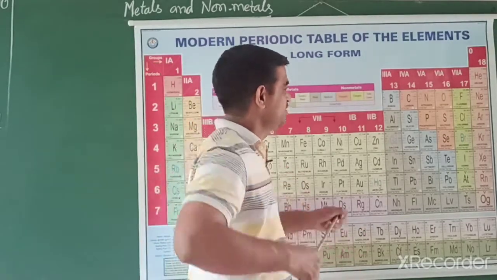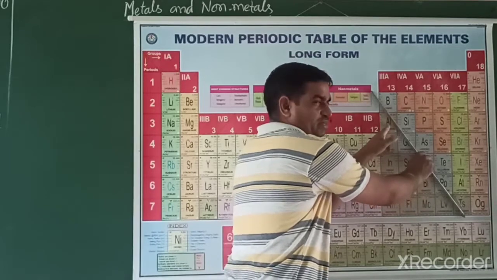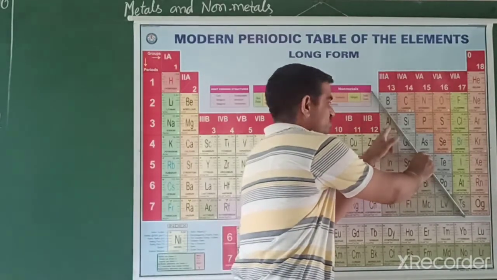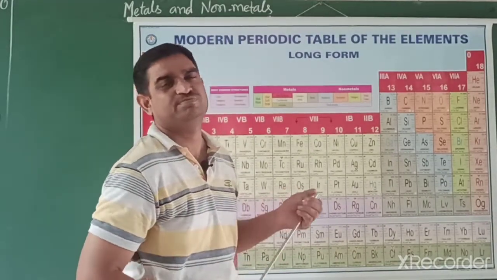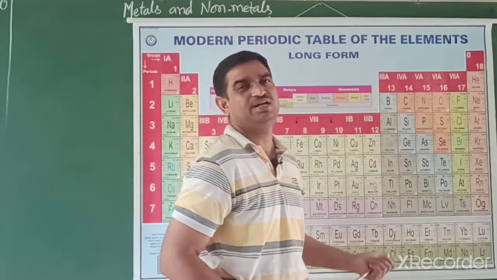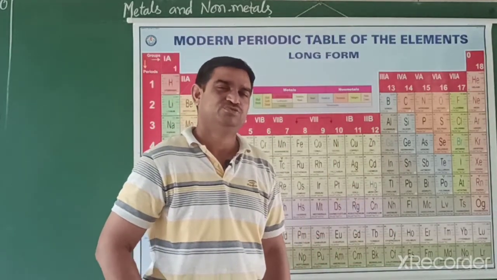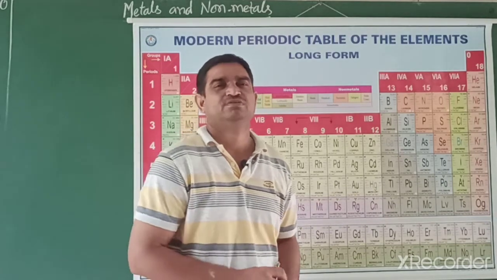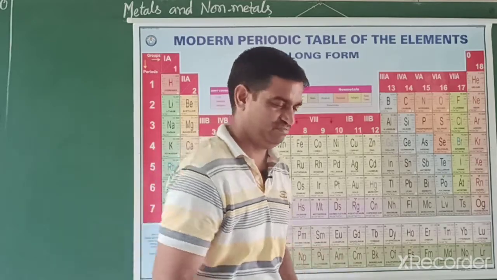But near the zigzag line, the elements aluminium and zinc show amphoteric behavior. Amphoteric oxide means they show both acidic as well as basic behavior. They react with acid as well as base. So now we show some chemical reactivity by reactions.